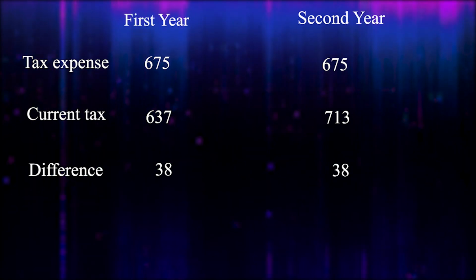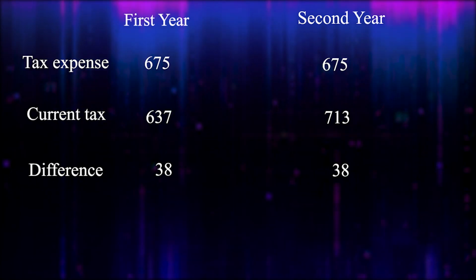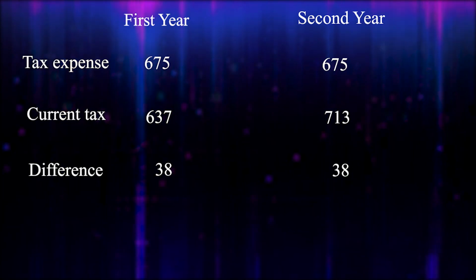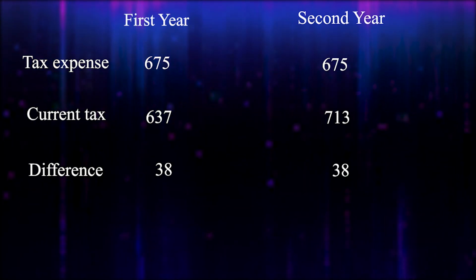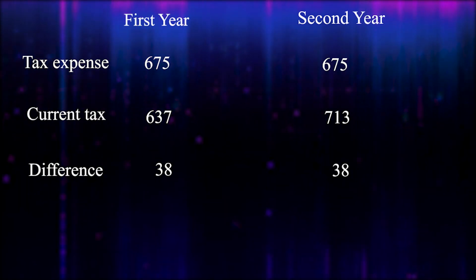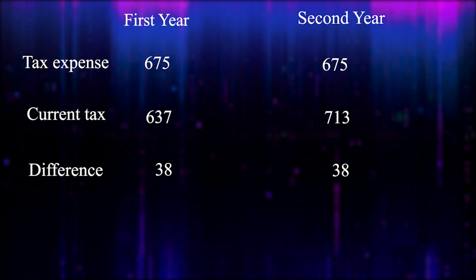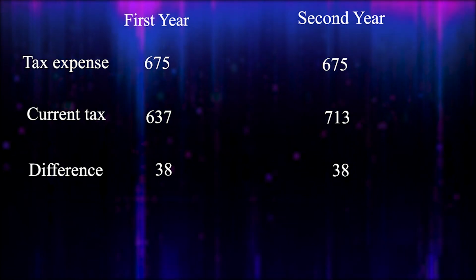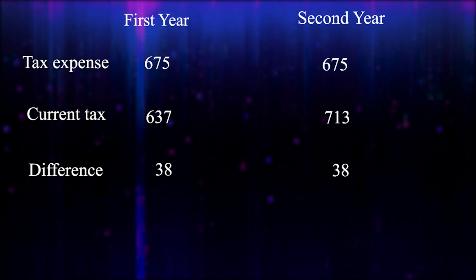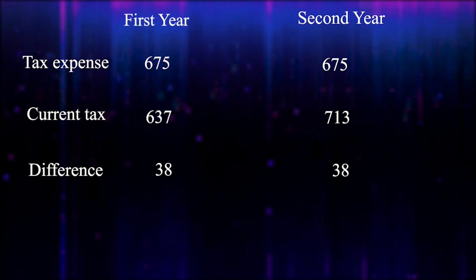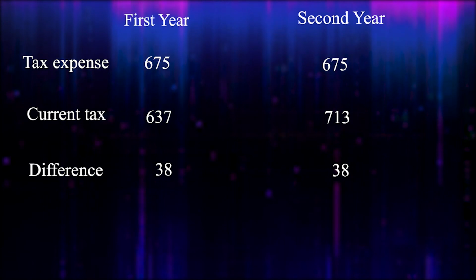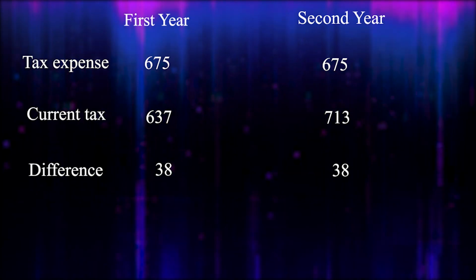Okay, that is first year rupees 38 is deferred tax liability. We are creating a deferred tax liability that we need to pay later. We need to pay it in future. And in the second year, this deferred tax liability which we created in the first year, that is rupees 38, it's reversed. It's reversed in the second year. Okay. This is the crux of this accounting standard.